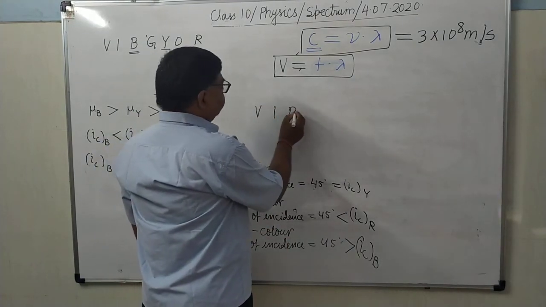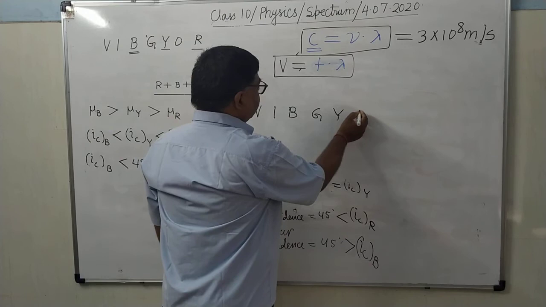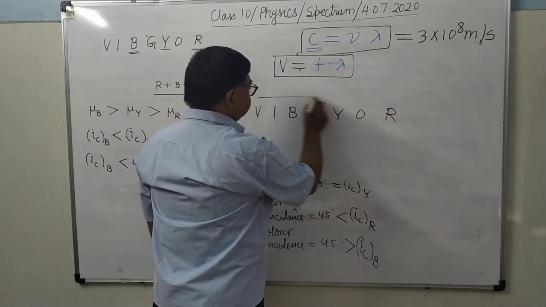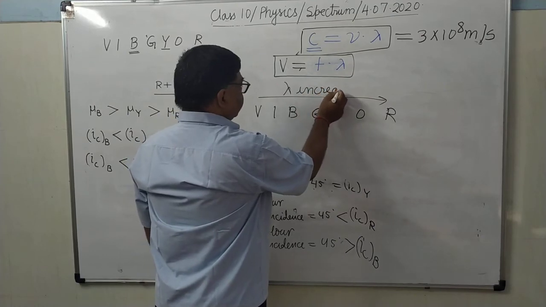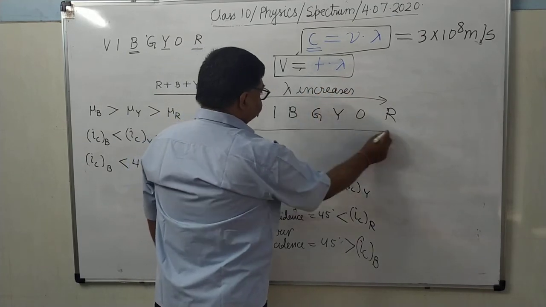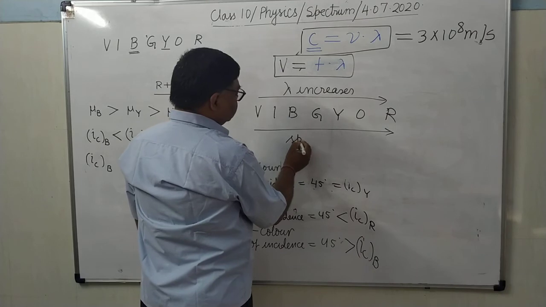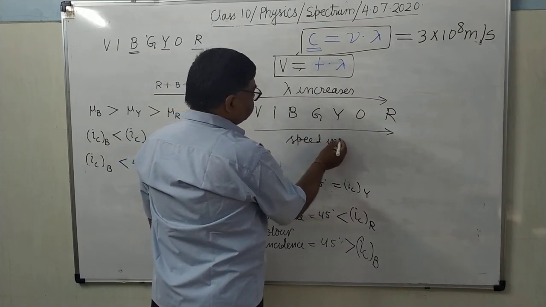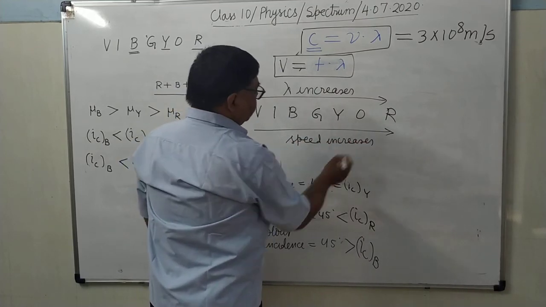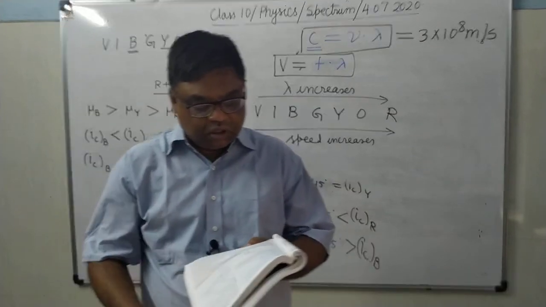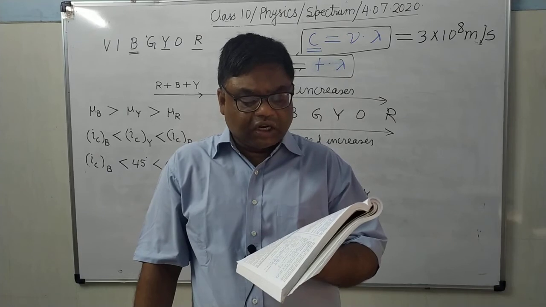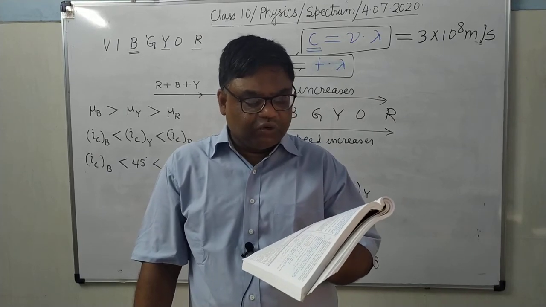So on increasing the wavelength, speed of light has been asked. VIBGYOR, wavelength increases here, lambda increases. And what about the speed? Speed also increases. Means with increasing wavelength, speed will increase. Then, which color of white light travels fastest, that already I have discussed.